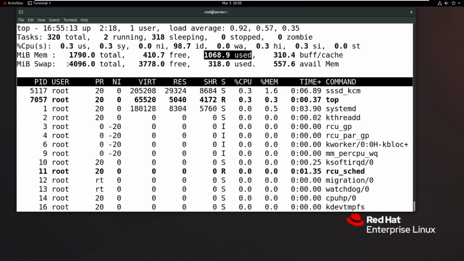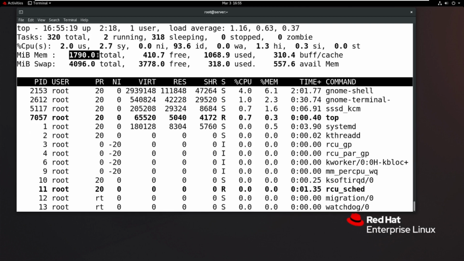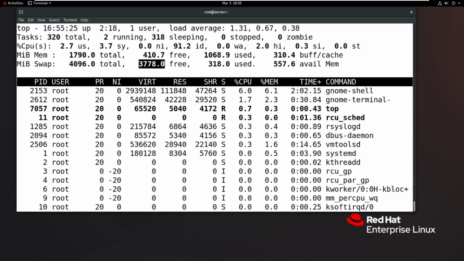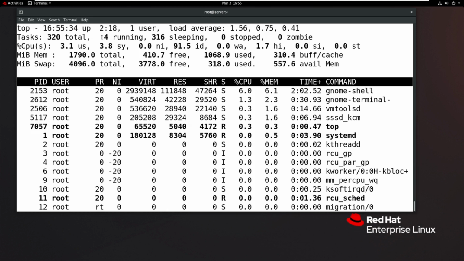And now, what is the swap memory? I told you, it is virtual memory. I specified twice the RAM size. Actually my RAM size is 2 GB, that's why I specified 4 GB. But now the swap space: 3778 is the free space, and right now 318 is used. Okay, this is the first top line information.